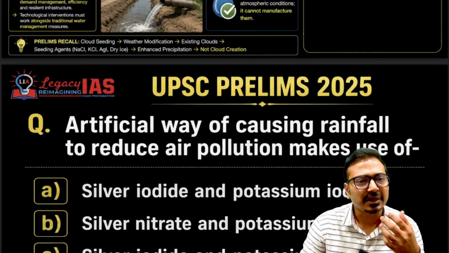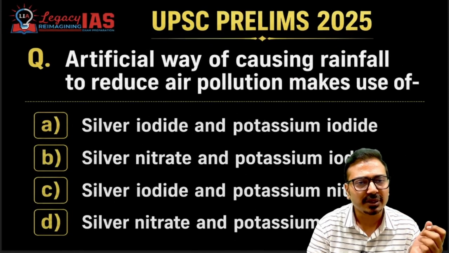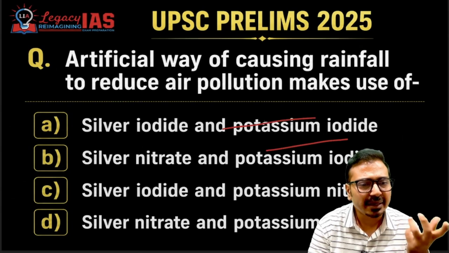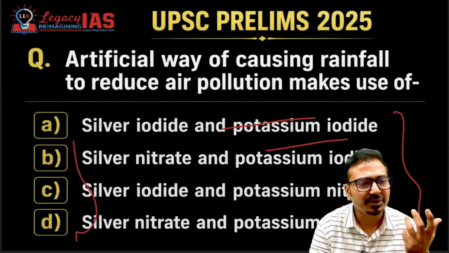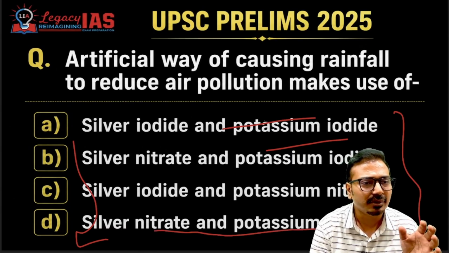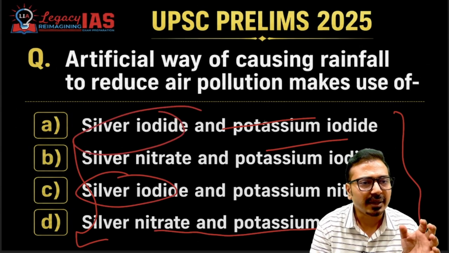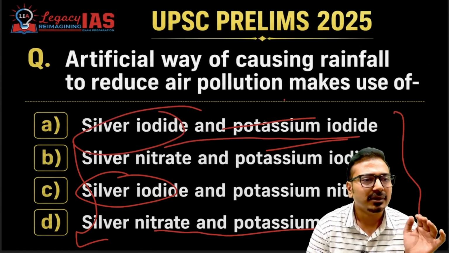Now this was the question that was asked in UPSC prelims. Artificial way of causing rainfall to reduce air pollution makes use of: we can see that the answer is directly there, silver iodide, and potassium iodide is also there. Yes, you may get confused because similar terminologies are there, like silver iodide, potassium nitrate, silver nitrate and potassium chloride. So don't get confused. Silver iodide is always there, and potassium iodide and potassium chloride you should remember. Sodium chloride you should remember. Okay, so this is the way we should talk.